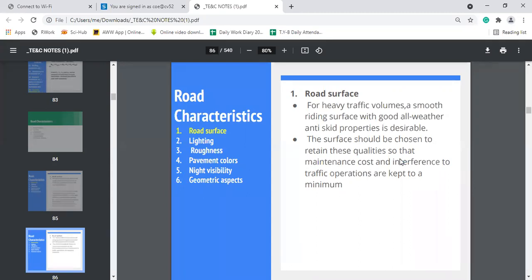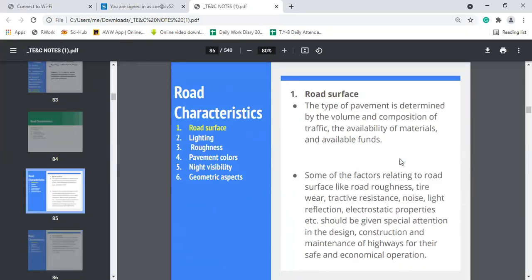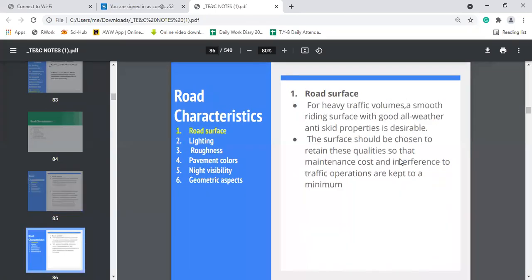Now, this road surface mainly depends upon the volume of the traffic. So if there is a heavy traffic volume, there should be a smooth riding surface.